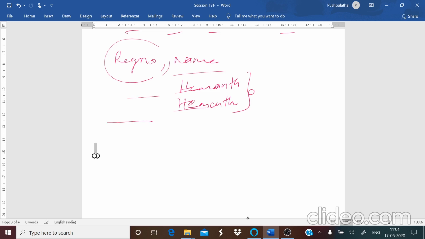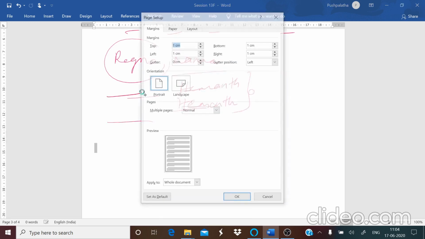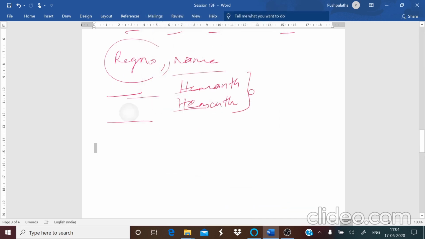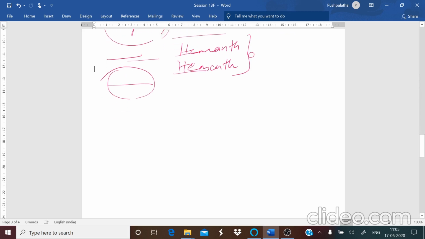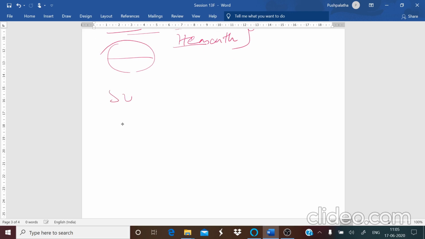By the register numbers. So whatever the register number you give for this person is different to the register number that you give to this person. So each and every student has got a different register number. No one's register number is the same. So that is what you call a unique. And so register number will be your primary key in the table. That is what you mean by your primary key.